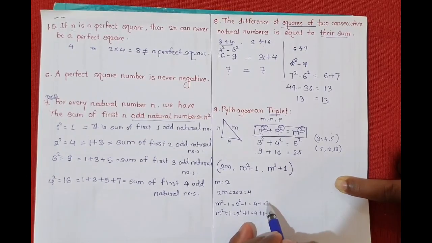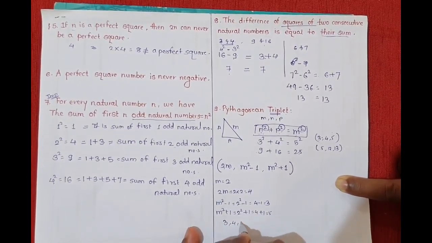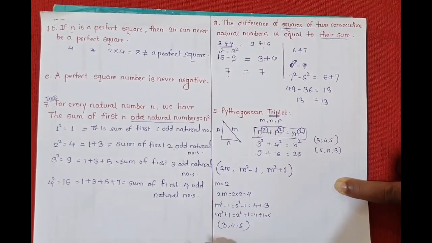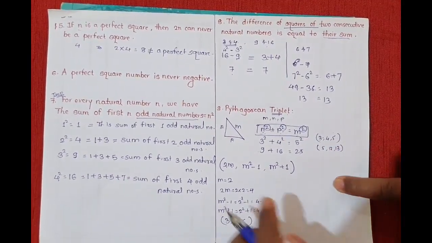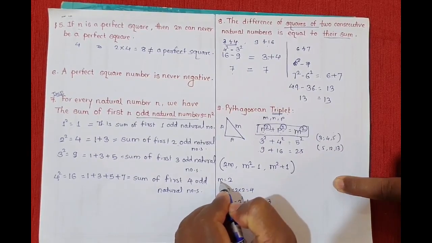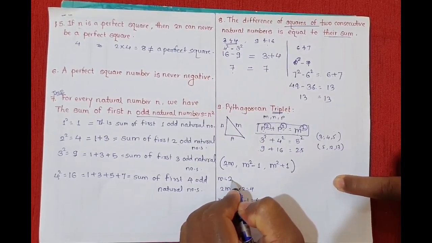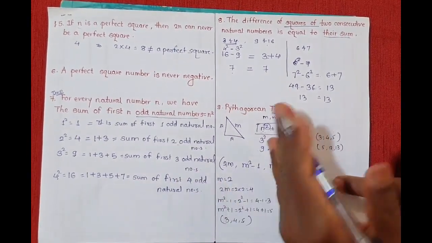So here 3, 4 and 5, these are the Pythagorean triplet which we have seen, understood? Similarly, you can take m as any natural number greater than 1.